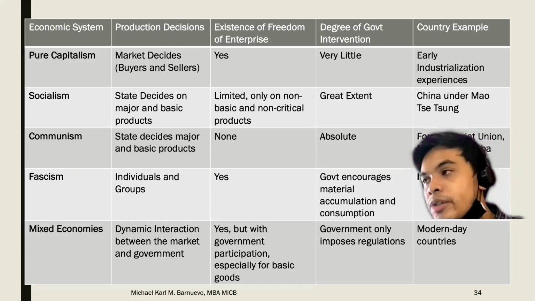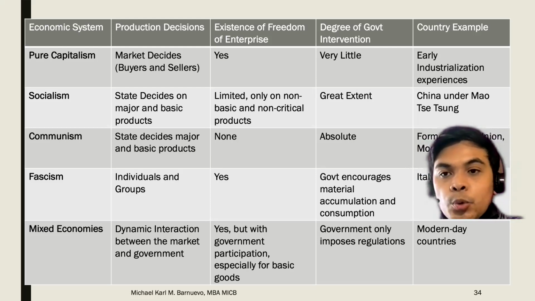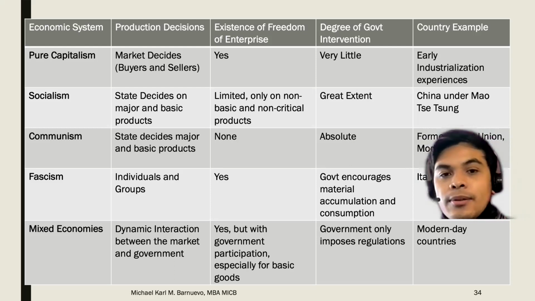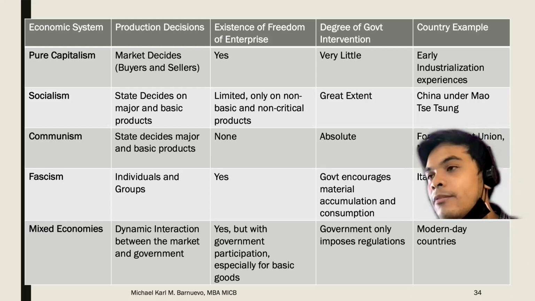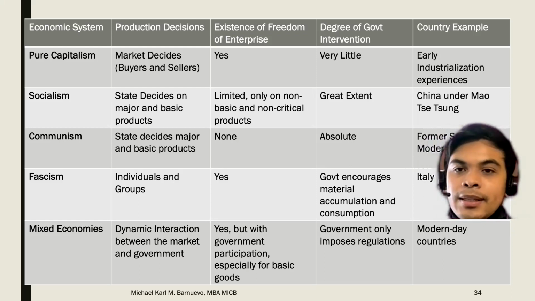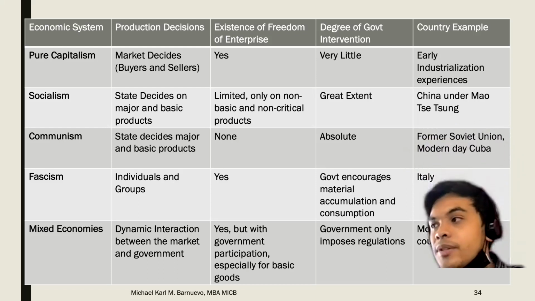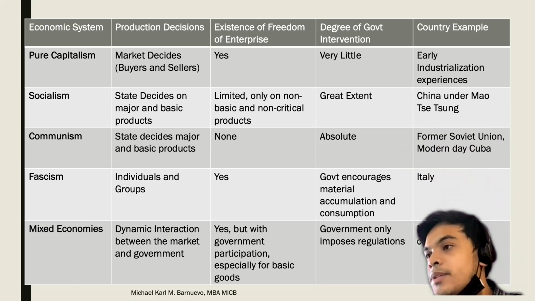Producers have the freedom to produce the products, but the government comes in to stabilize prices. Usually they set price ceilings or price floors for basic goods. For example, our vegetables: the prices of vegetables are reported, and this is a standard price for all sellers of that product in the market. So modern-day countries, including the Philippines, are under mixed economies.